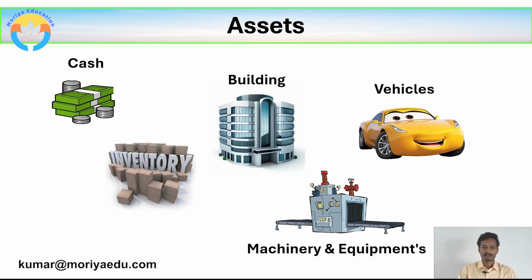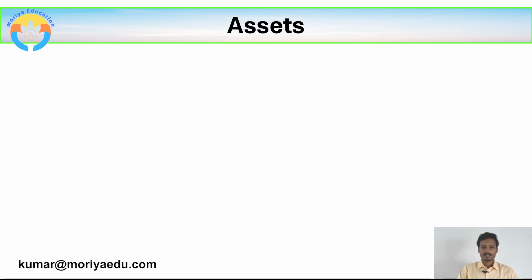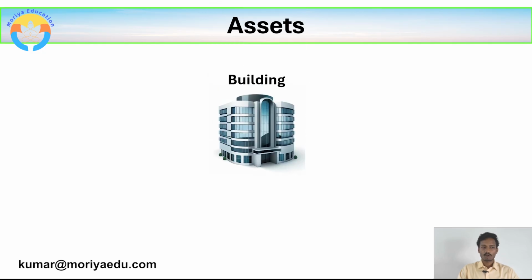We don't sell these: building, machinery, equipment, vehicles. Inventory, yes, we sell, but that is a current asset. Cash is a current asset. For example, we have purchased a building for office purpose to run the business activities, or we purchased a building which has shops in the ground floor to sell the goods. That means we are using this building to generate the profits. So this becomes an asset.